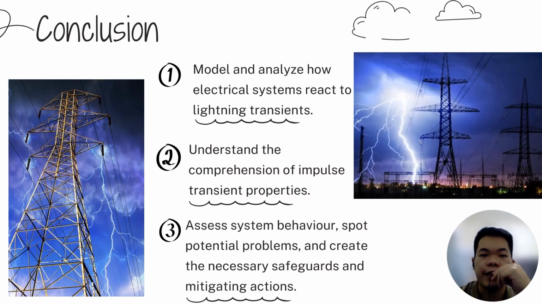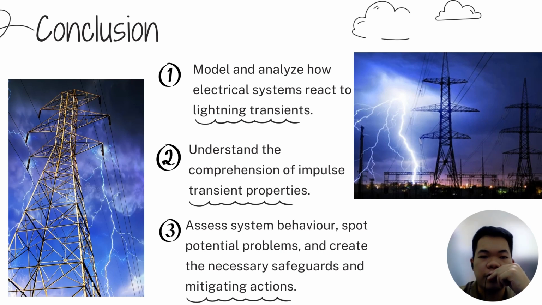In conclusion, an essential component of electrical engineering that permits the evaluation of system performance and dependability during lightning-induced events is the modeling of impulse transients using the lightning technique. We may model and analyze how electrical systems react to lightning transients using equivalent circuits, specialized impulse generators, and voltage measurements. The modeling study enables a thorough comprehension of impulse transient properties, including peak amplitudes, duration, and waveform shapes. This knowledge is crucial for us to determine the system vulnerability to lightning strikes and develop suitable safety precautions.